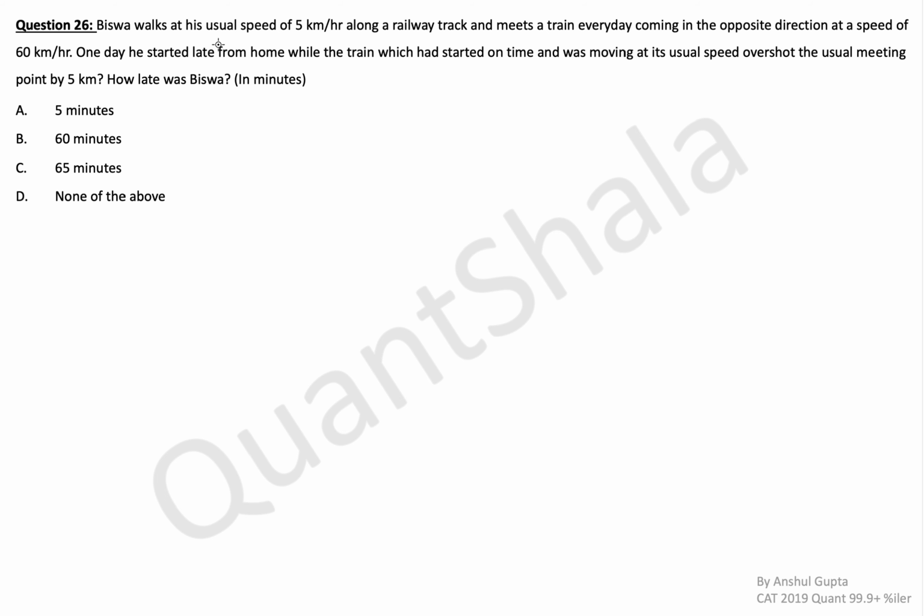So Biswa walks at his usual speed of 5 km per hour along a railway track and meets a train every day coming in the opposite direction at a speed of 60 km per hour. So this is where Biswa walks from, Biswa Kalyan Rath, and this is where the train comes from in the opposite direction. Now Biswa is going at 5 km per hour, the train is going at 60 km per hour. So where will they meet?